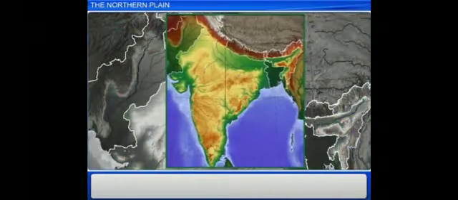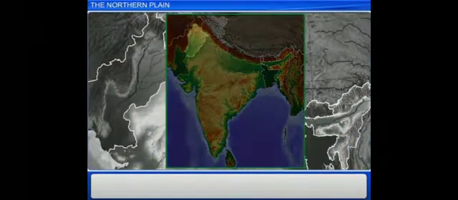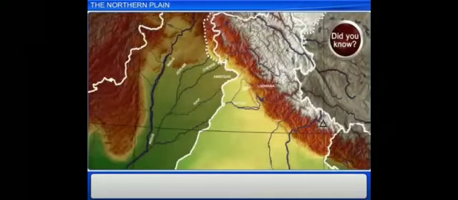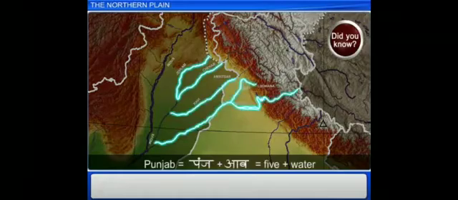Children, if you have a look at the map of India, you can find that the bigger portion of the Punjab plains lies in Pakistan. And did you know that the name Punjab is made up of two words, Punj plus Aab? Punj means five and Aab means water. As you can see in the map, Punjab is based on five rivers that drain the state.